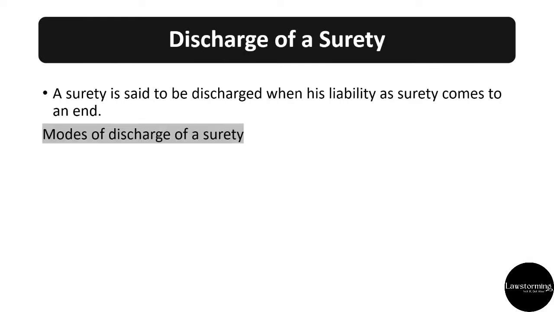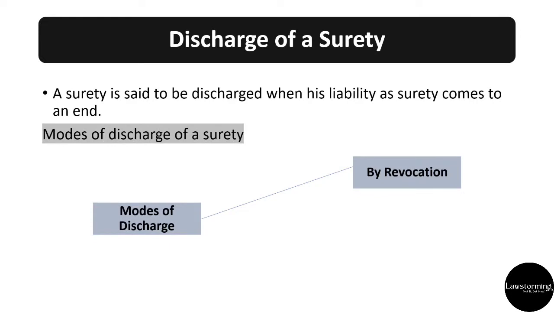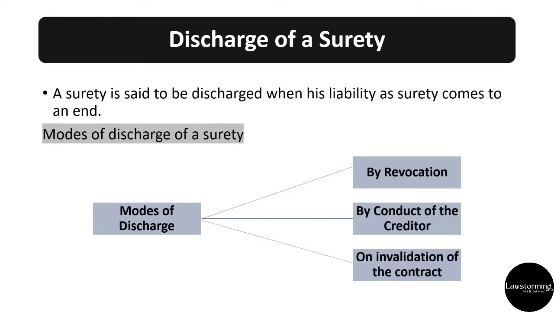Okay, so a surety is said to be discharged when his liability as surety comes to an end. तो अब किस किस तरीके से surety की liability ख़त्म हो जाएगी? First being by revocation, second by conduct of the creditor and third on invalidation of the contract. So अगर इनमें से कुछ भी होता है then surety की liability comes to an end and he is discharged from his liability. So let's look at each one of them separately.